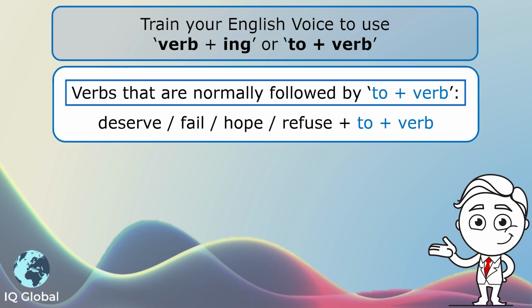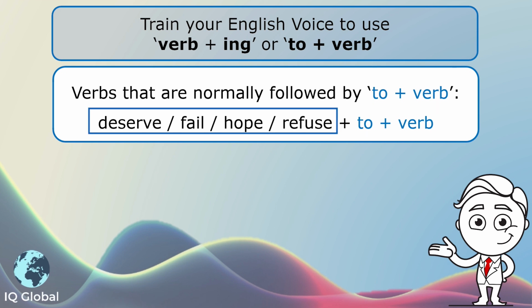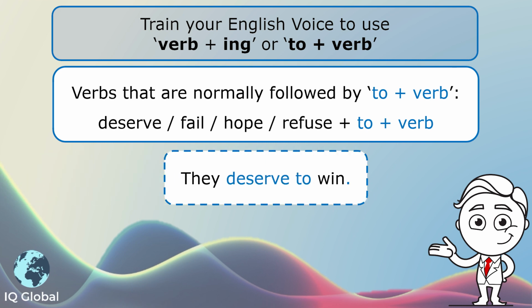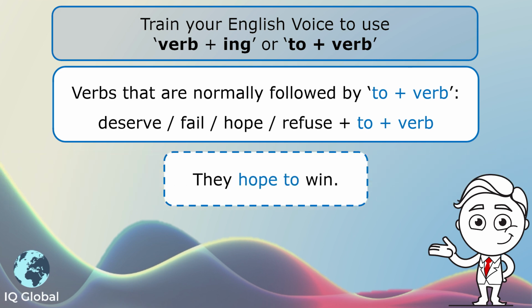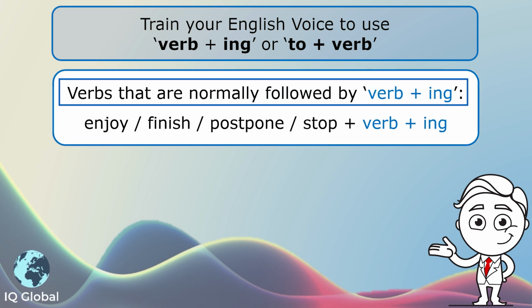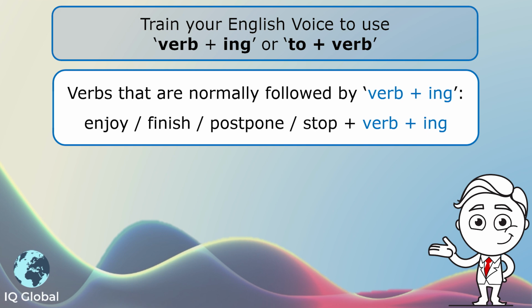Verbs that are normally followed by to plus verb are deserve, fail, hope, and refuse. So let's have a look at sentence 1. They deserve to win. Sentence 2. They hope to win.